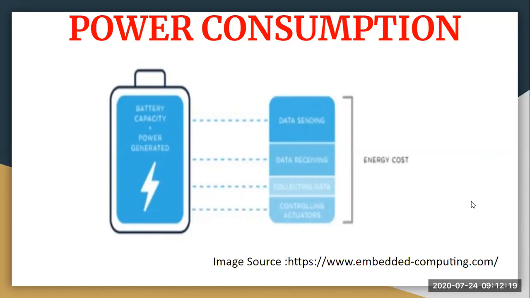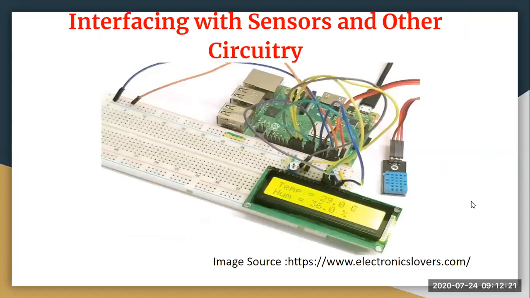Let's see what is the next topic or next parameter. It is interfacing with sensors and other circuitry. So whenever I talk about designing a prototype, or designing or choosing a platform, I have to make a very good study of the sensors as well, because when I talk about IoT as a device, sensors are very much important because they are going to sense information for me and give me the result back.